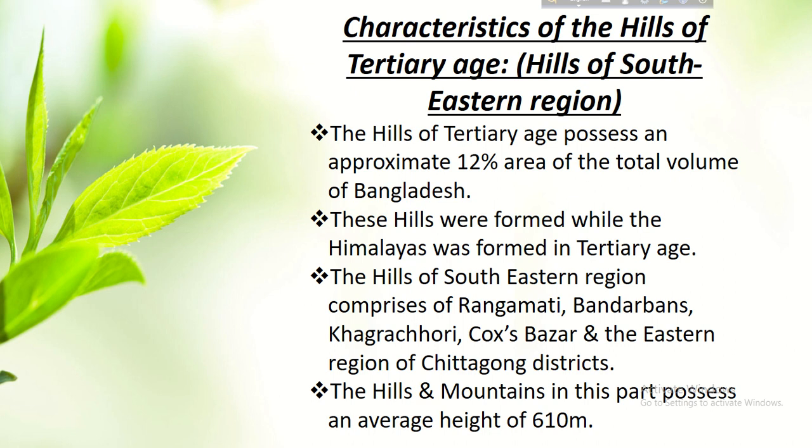These hills were formed while the Himalayas were formed in Tertiary age. The hills of southeastern region comprise Rangamati, Bandarbans, Khagrachuri, Bazar and the eastern regions of Chittagong districts. The hills and mountains in this part possess an average height of 610 meters.